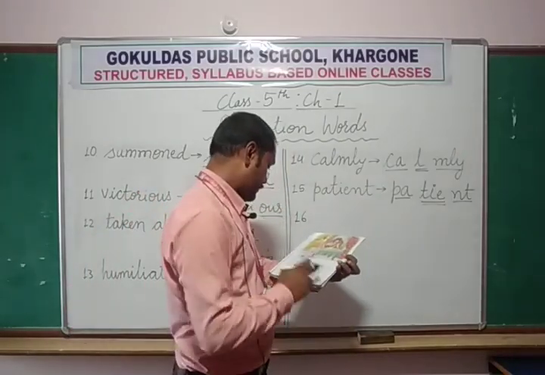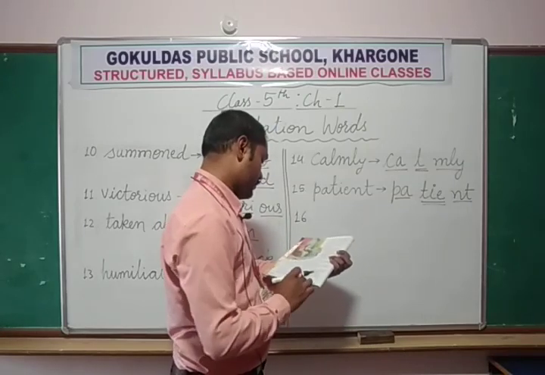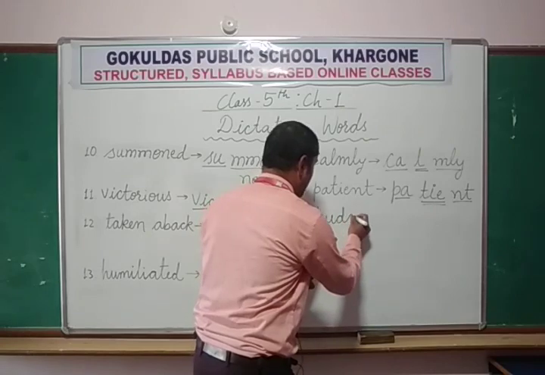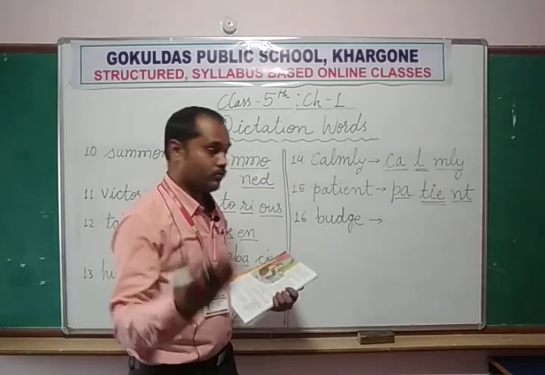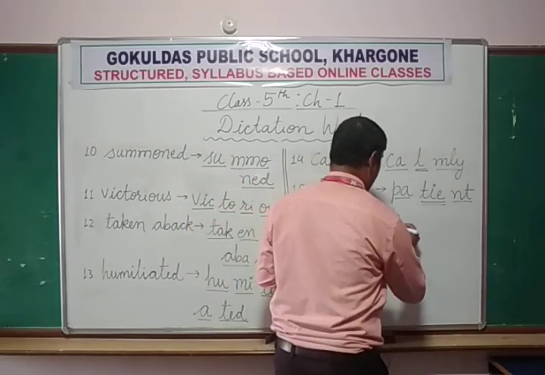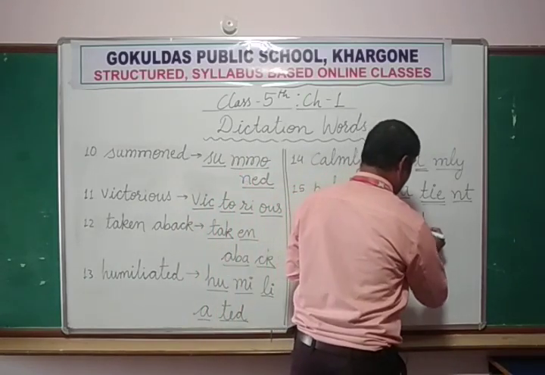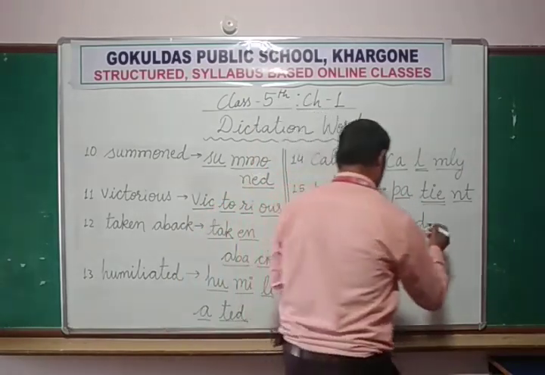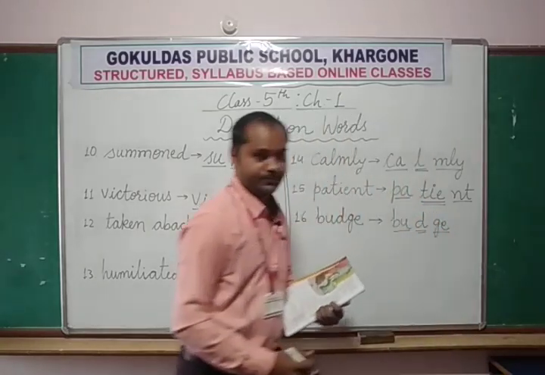Next word is budge. B-U-D-G-E, budge. Now, how to learn this word? B-U, we pronounce it B. D is silent here, no need to pronounce it. B, then G-E, J. Budge.